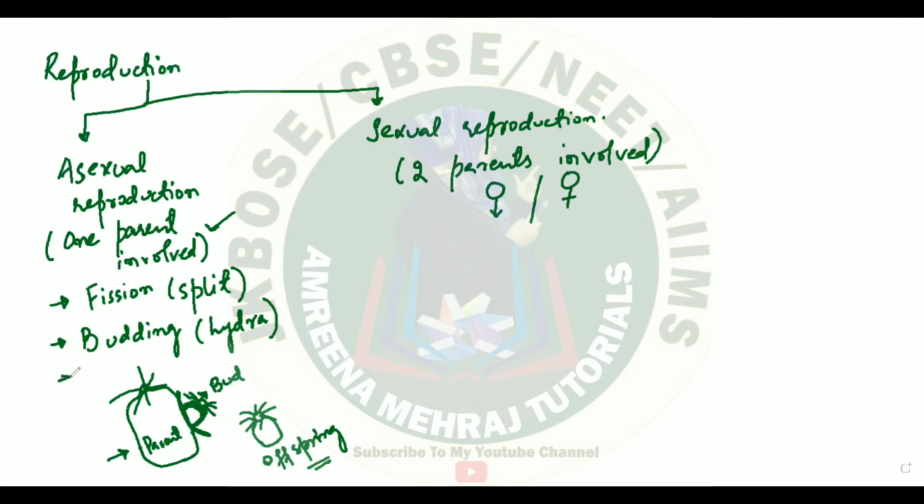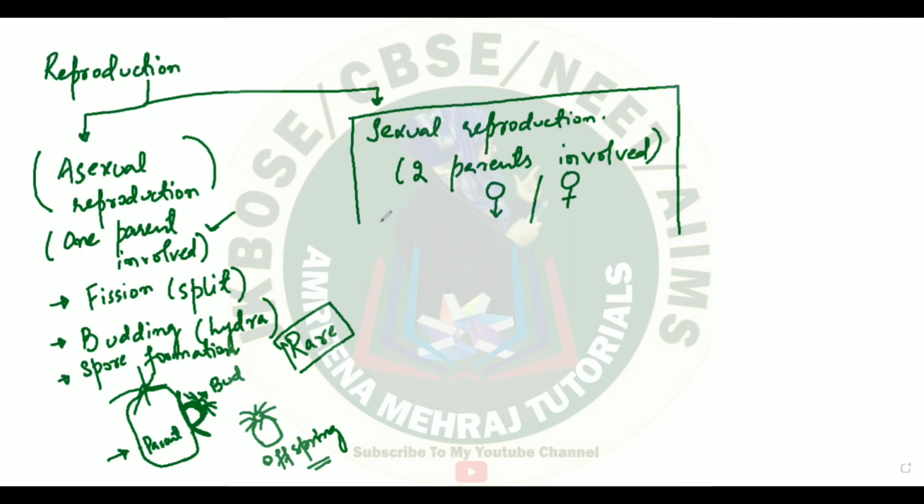Some can opt for spore formation. So you have some animals which can go with spore formation. But these are very rare as far as animals are concerned. You will see lower organisms rarely performing asexual reproduction. But yes, animals can also perform asexual reproduction rarely. The most common one is the sexual mode of reproduction. This is more common in case of animals.